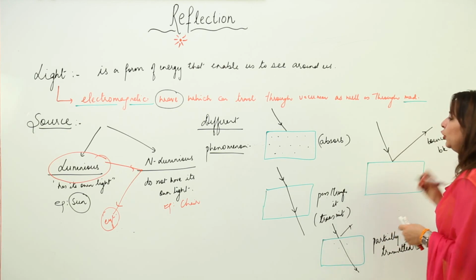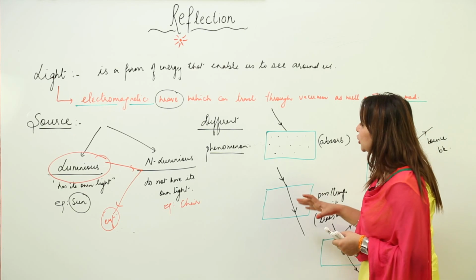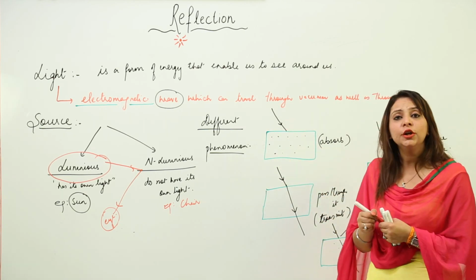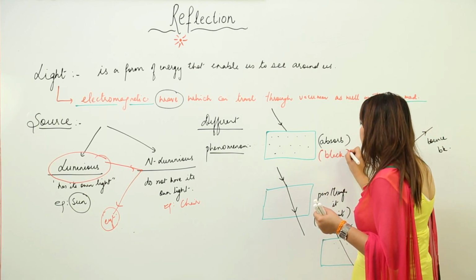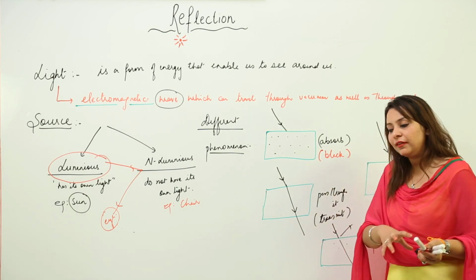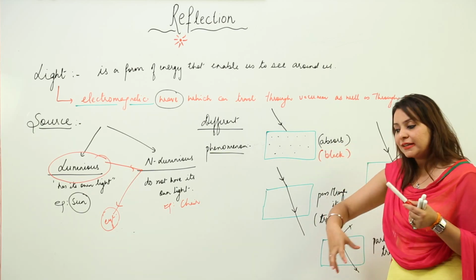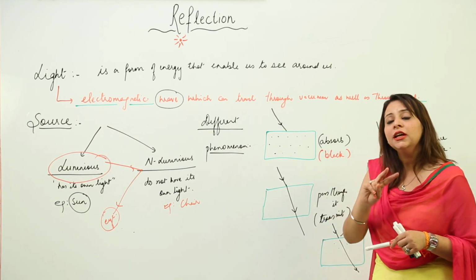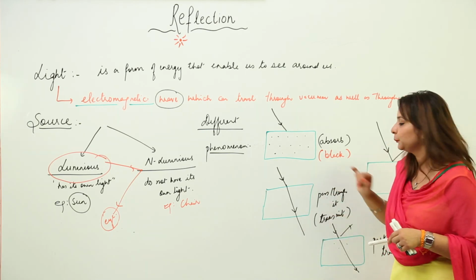So these kinds of phenomena can take place whenever light falls on a certain surface. There is a chance that when light falls, the surface absorbs the light, and you know that a surface which can absorb all the light rays falling on it appears to be black. That is why we say black is a perfect emitter and absorber of light. If rays fall on it, it will absorb all of them. That is why it appears to be black. And whenever it is heated, it is able to emit all the rays which were absorbed by it. So in both ways we say that it is a perfect emitter and perfect absorber. That is the black color.